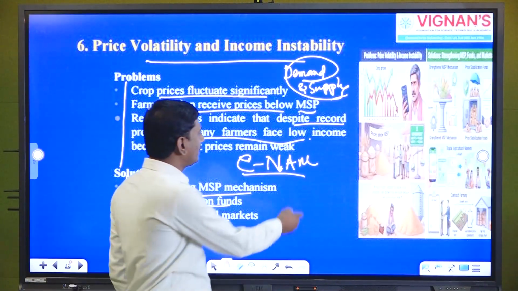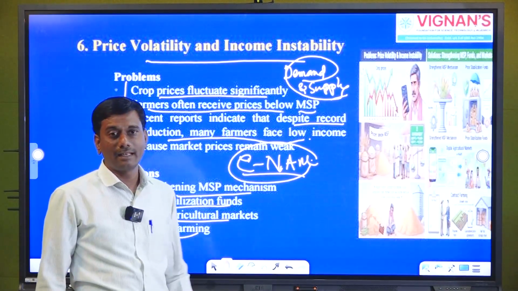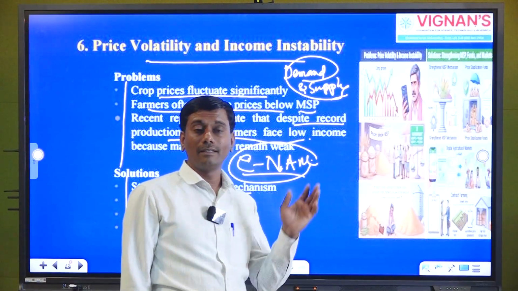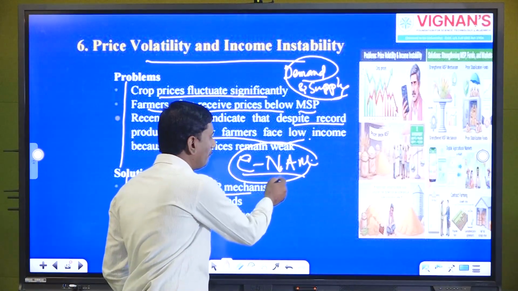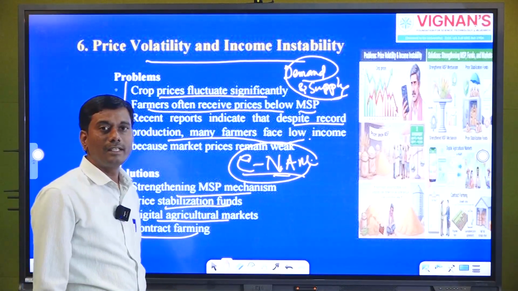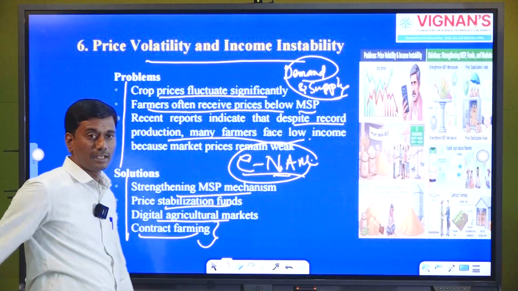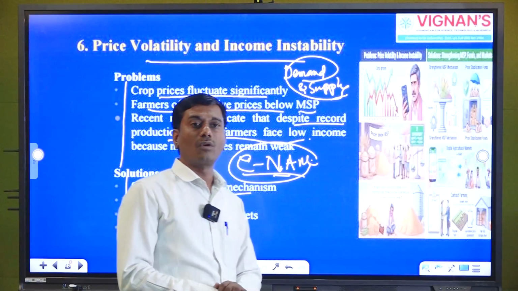So by using these schemes and technologies, farmers can sell their products and get better income from the crops. This is one of the important initiatives by the government of India. Okay. Apart from that, we can go with contract farming also. Right now, one of the best farming methods is contract farming.